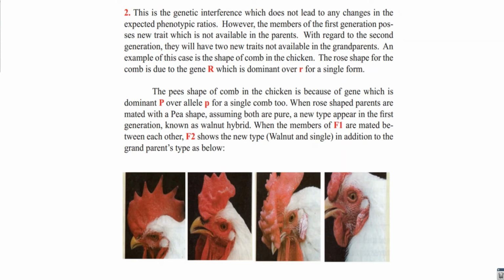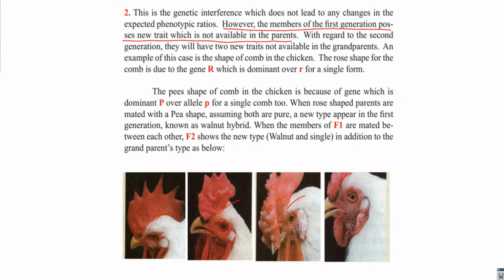However, the members of the first generation possess a new trait which is not available in the parents. With regard to the second generation, they will have two new traits not available in the grandparents. An example of this case is the shape of the comb in chicken, which we can see from this picture. There are 4 different shapes.